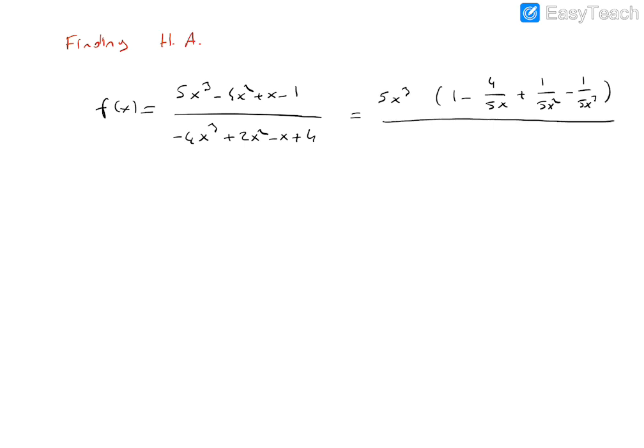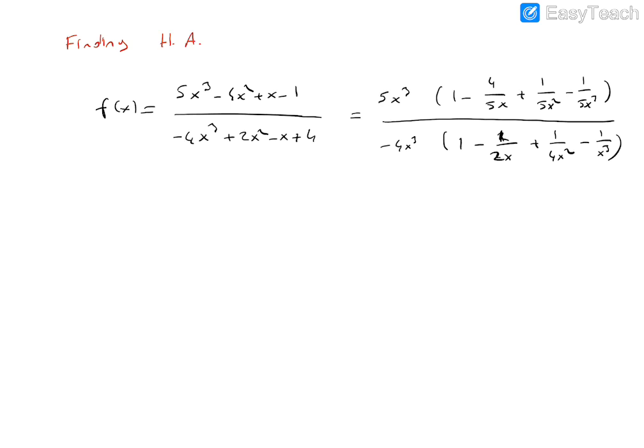For the denominator, by taking 4x cubed in parentheses: 1 minus 2 over 4x, which is 1 over 2x, plus 1 over 4x squared and minus 1 over x cubed.